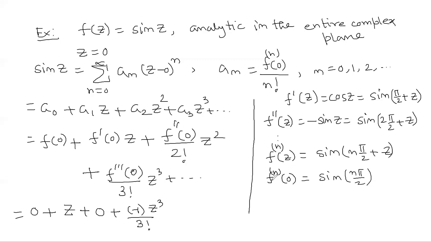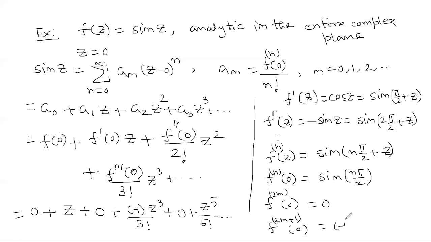If you put n equal to 4, you will get 0 further and so on, z power 5 by 5 factorial and so on. So you can see all the even order derivatives at the point 0 are 0 and all the odd order derivatives at the point 0 are minus 1 power m.